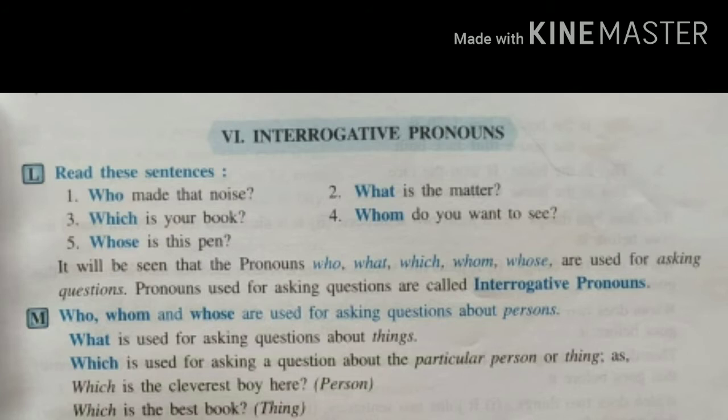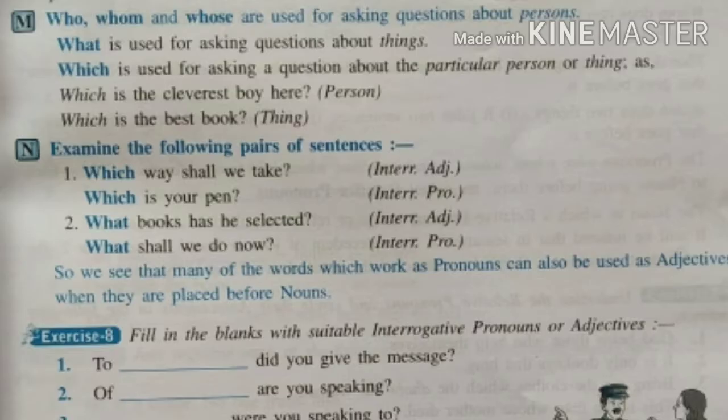So these WH words, accordingly, when we read the sentence, we are supposed to use them. Now let us read the following pairs of sentences. The first one is, which way shall we take? And the second is, which is your pen? Here we know that the WH word which in both is an interrogative word. But in one it is a pronoun and in one it is an adjective.